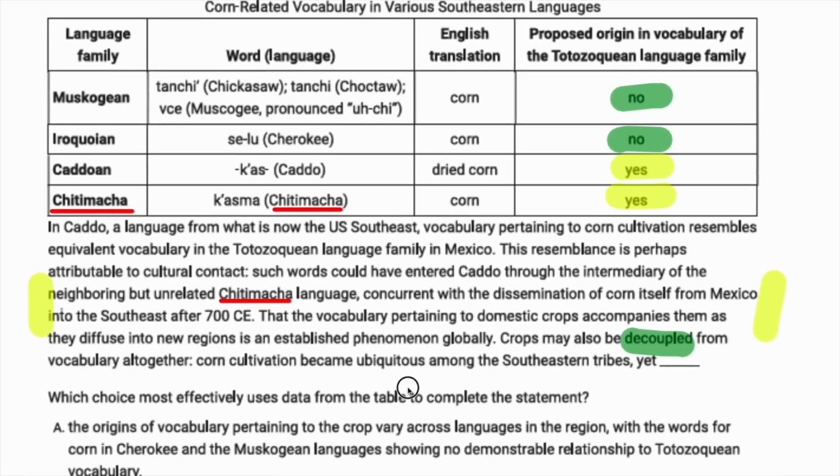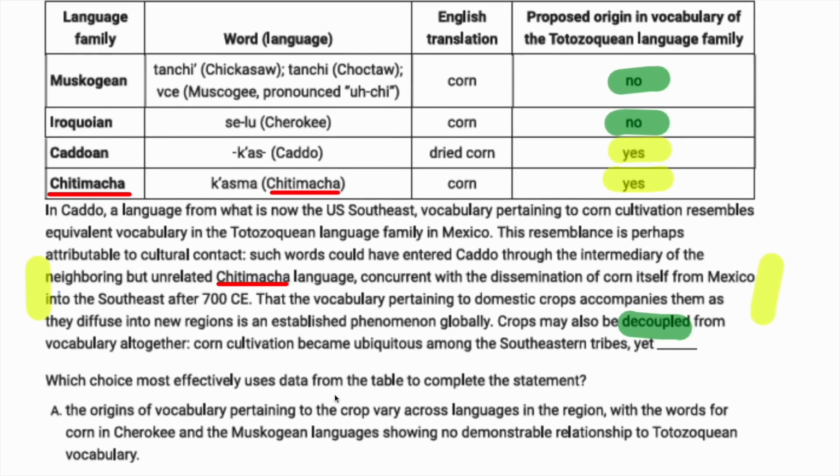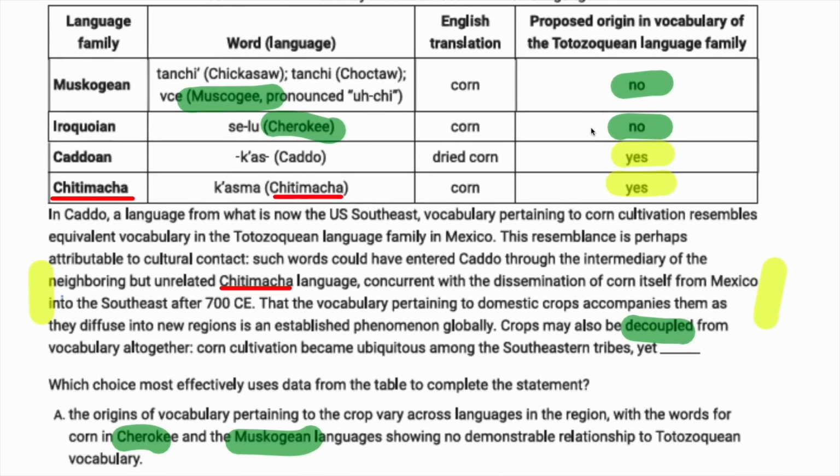And so when we go to the answer choices, we'll go ahead and start with A. The origins of vocabulary pertaining to the crop vary across languages in the region, with the words for corn in Cherokee and the Muskogean languages showing no demonstrable relationship to this vocabulary. Okay, so Cherokee and Muskogean, those are examples of, again, corn-related vocabulary that does not have an origin in this T language family.